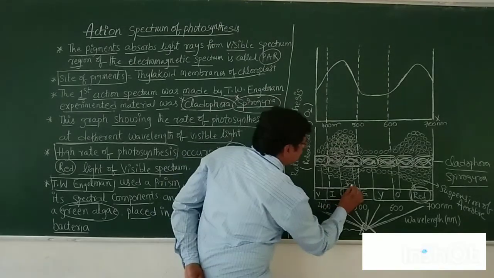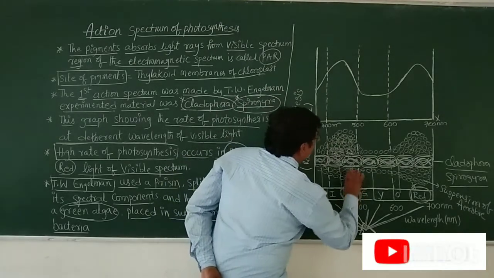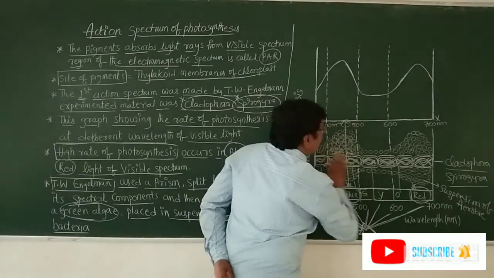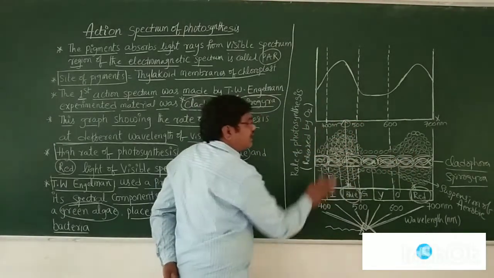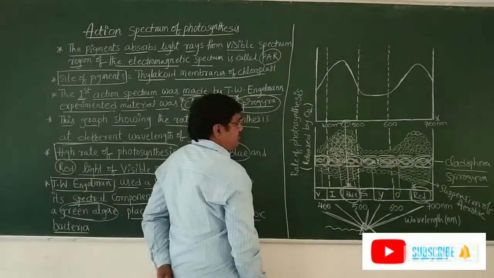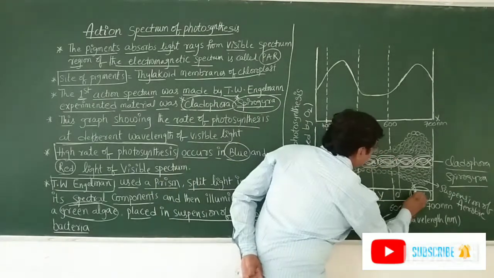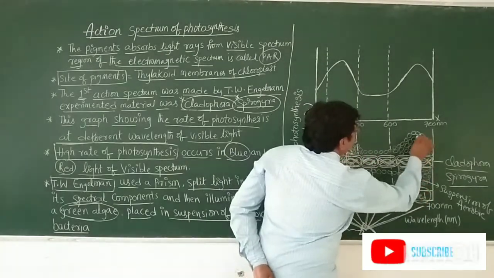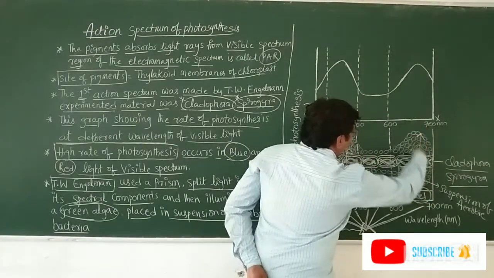See here, this is the blue region. In this blue region, the bacterial populations are more accumulated in this graph. So again, this is the red region. In this red region, the bacterial populations are also more.